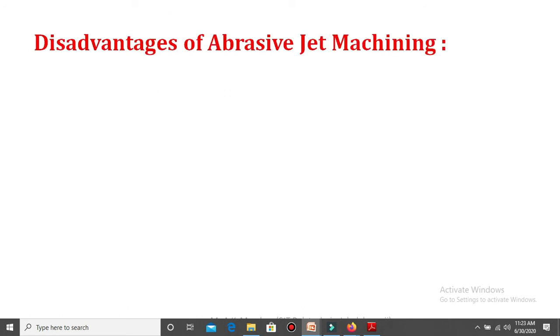Next, the disadvantages of abrasive jet machining. Here, a low metal removal rate is the drawback. At the time of machining, abrasive particles are directly impinging over the workpiece surface. Each and every particle removes a certain quantity of material, but the material removal rate is very low. That is the actual drawback of this abrasive jet machining process.